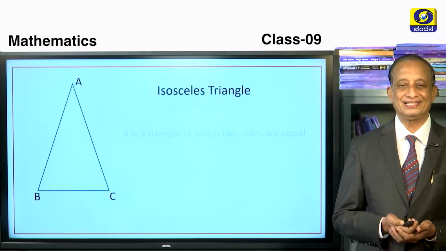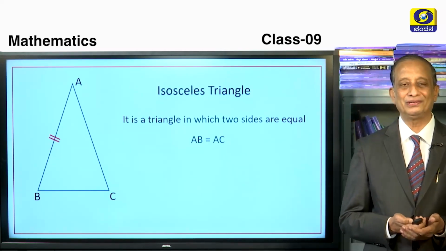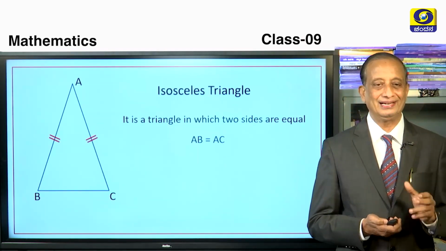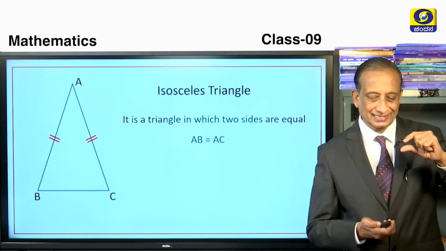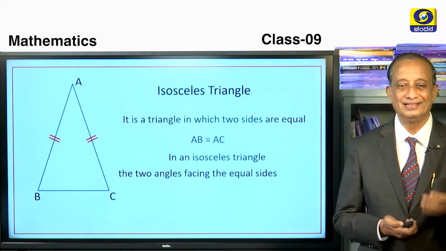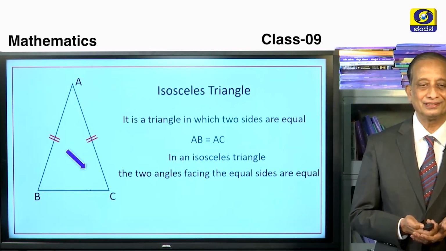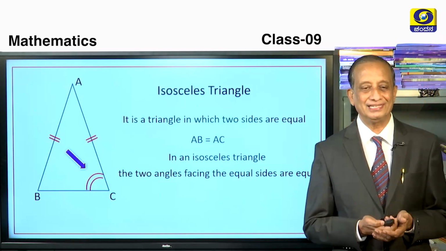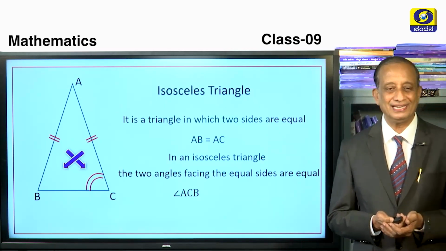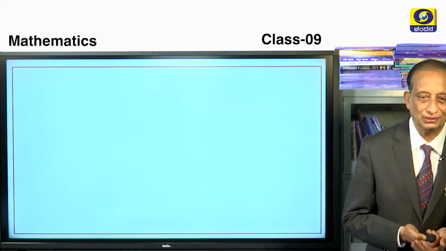So what is an isosceles triangle? It is a triangle in which two sides are equal, that is AB is equal to AC. Observe the figure, we put two parallel lines at right angles to the side AB, exactly at the middle, so that it looks beautiful. In an isosceles triangle, the two angles facing the two equal sides are also equal. So this is what we have understood. Which is the angle facing AB? It is angle ACB. Therefore, angle ACB is equal to the angle facing AC, that is angle ABC only. So angle ACB is equal to angle ABC.